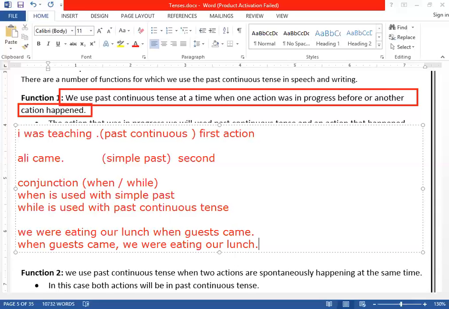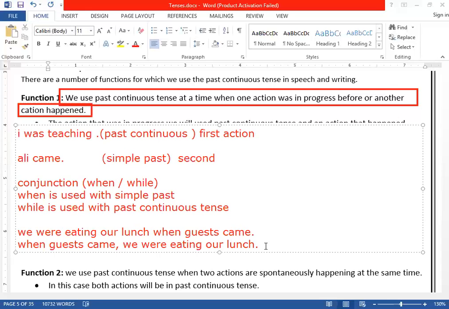Now look here. We were eating lunch. This was in continuation, and we have put a comma. Why? Because we want to separate the first action from the second action, and we have brought the conjunction in the beginning. When the conjunction is used in the middle, we do not use any comma, but if it is used in the beginning, then you put a comma to separate it.